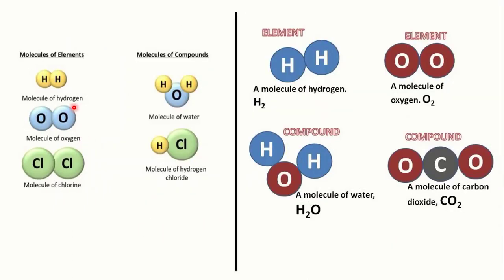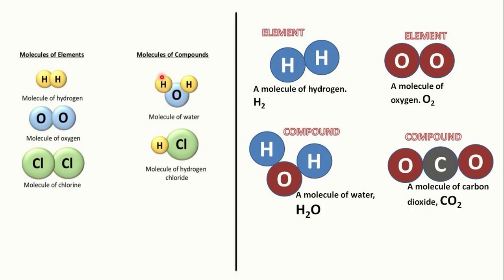Again, here are some examples of molecules and compounds. Two hydrogen atoms combined together form a hydrogen molecule, two oxygen atoms combined together form an oxygen molecule, two chlorine atoms combined together form a chlorine molecule, and these are some examples of compound molecules, molecules of a compound.